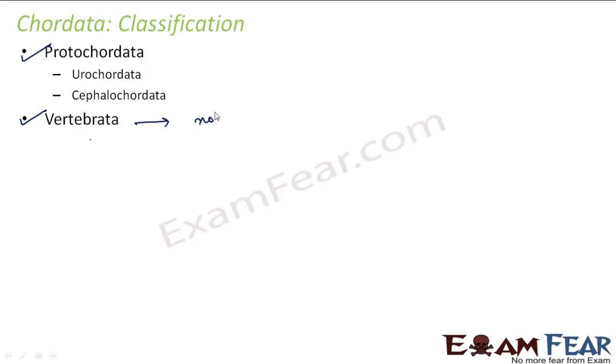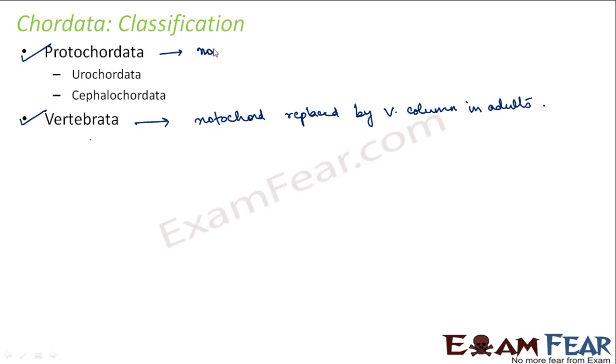So here in vertebrata, notochord is replaced by vertebral column in adults. And in protochordata, notochord was present. Now this protochordata was further classified into two types, urochordata and cephalochordata.